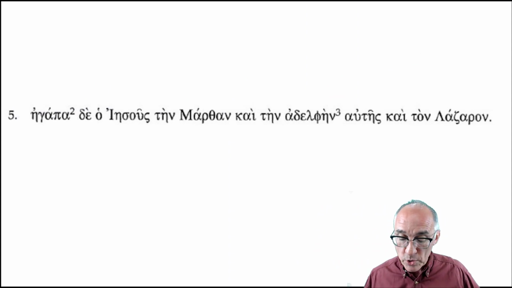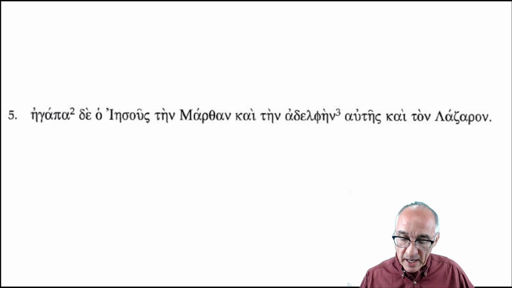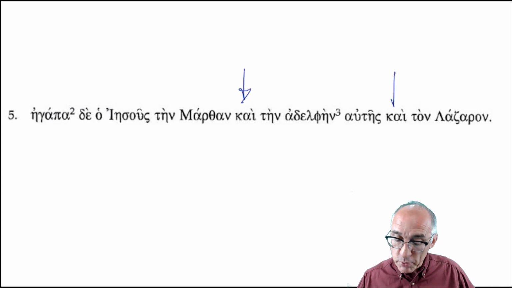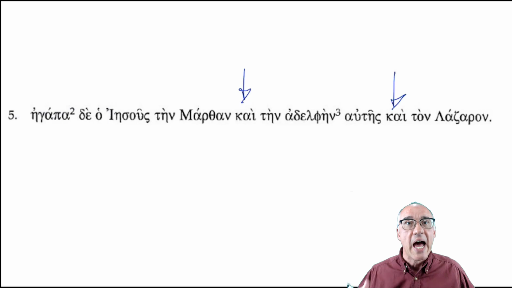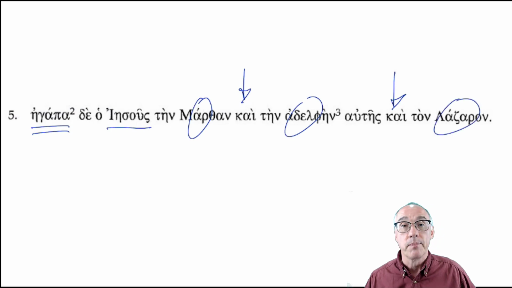Egapa de ho Jesus ten Marthan, kai ten adelphain autes, kai ton Lazaron. Okay. Here we have these kais again. And unlike the previous sentence, as I've read this through, I see, oh, wait a minute. We don't have multiple verbs. We have multiple nouns. So there's one verb, egapa, and then one subject, Jesus, and then these are all accusatives.